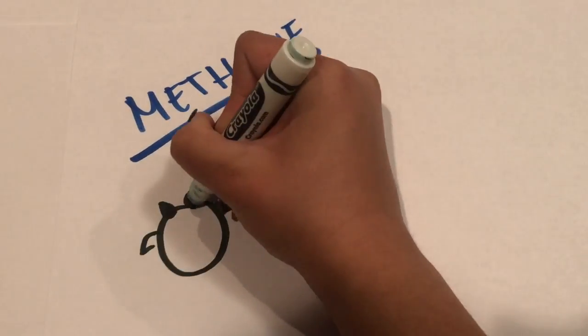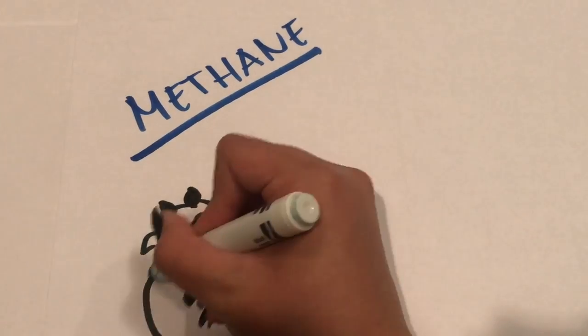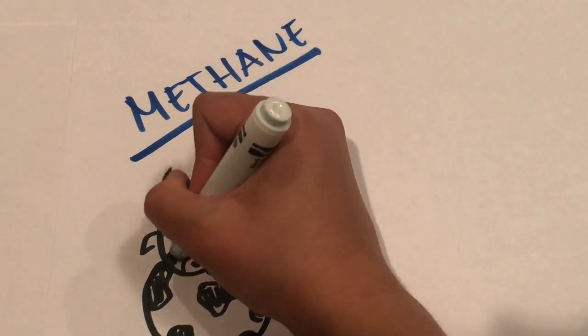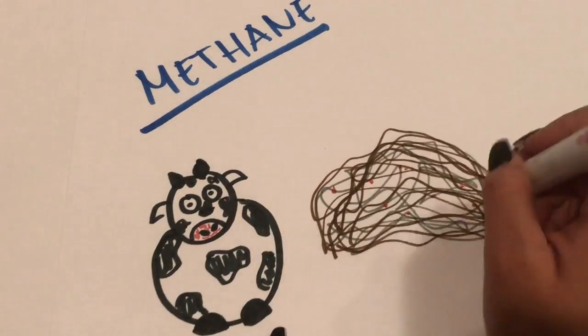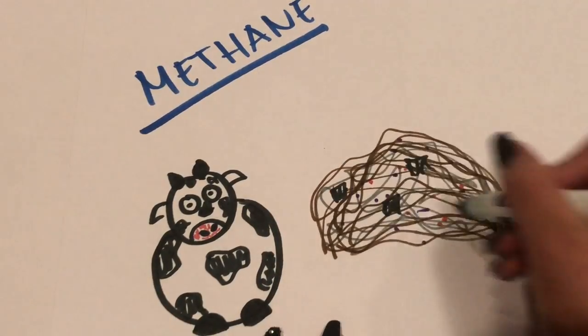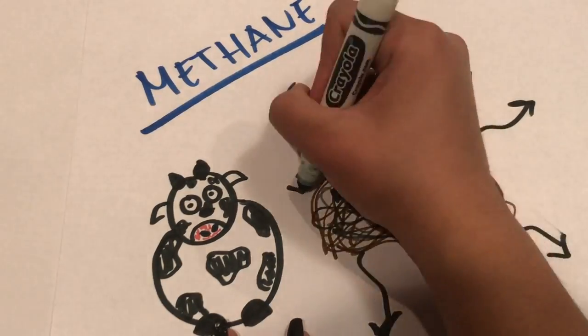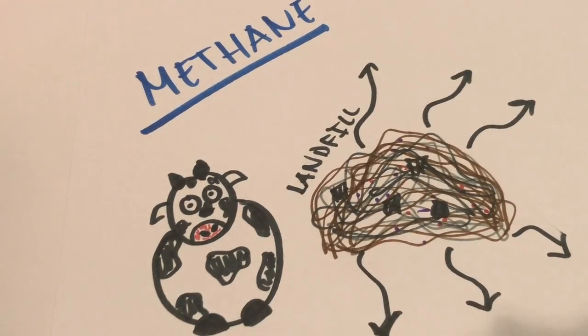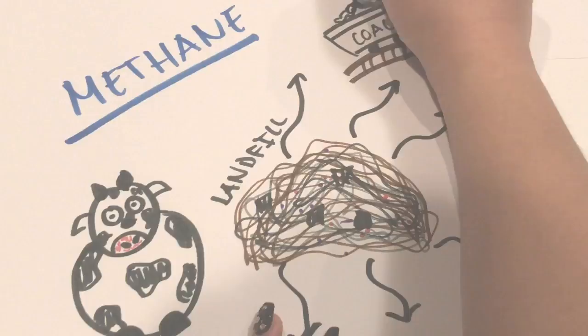Methane comes from raising livestock, including cows and sheep. They produce methane as they digest food. Landfills contribute to the release of methane because as trash in landfills breaks down, it releases methane. Mining coal also releases methane because it is often found underground with coal and can be released during mining. Methane stays in the atmosphere for 12 years.